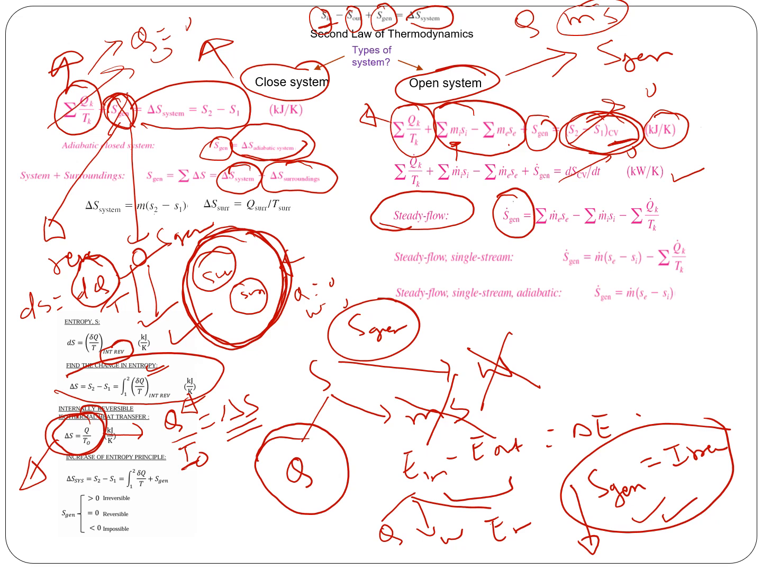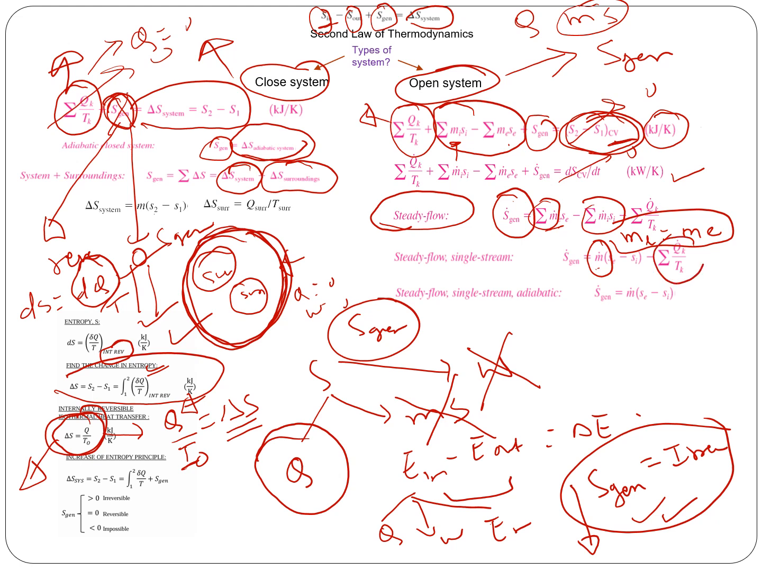And if it's a single stream, instead of doing summation of all inlets and outlets, you just have one inlet and one outlet. And also, if it is steady, using the conservation of mass, mass inlet would be equal to mass exit. That's why you have a single mass flow rate here. Okay, and based on what is given in the problem, you can simplify more.